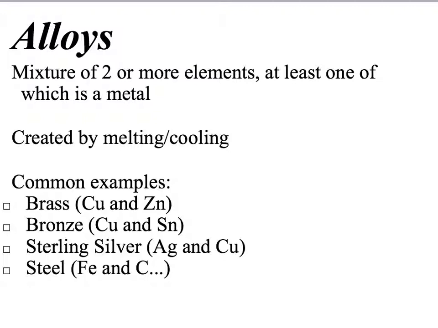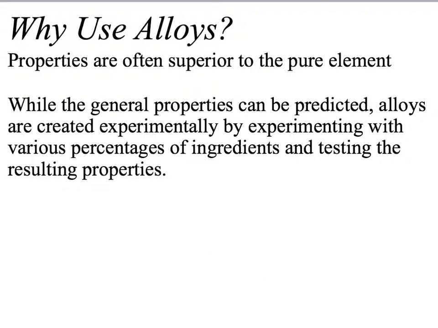So how do we go about creating an alloy? Because typically we're mixing a bunch of solids, we have to melt those solids together and then cool it back down. I'll give you a couple common examples of these. Something like brass, which is copper and zinc, or bronze, which is copper and tin, or sterling silver, which is silver and copper, and steel, which is iron, carbon, and several other ingredients, depending upon the particular flavor of steel in question.